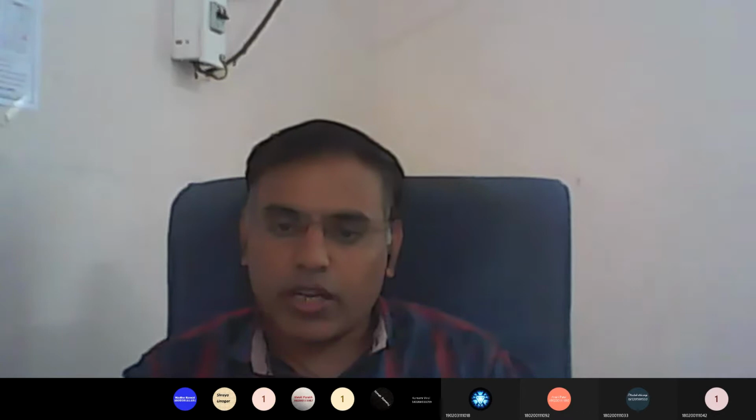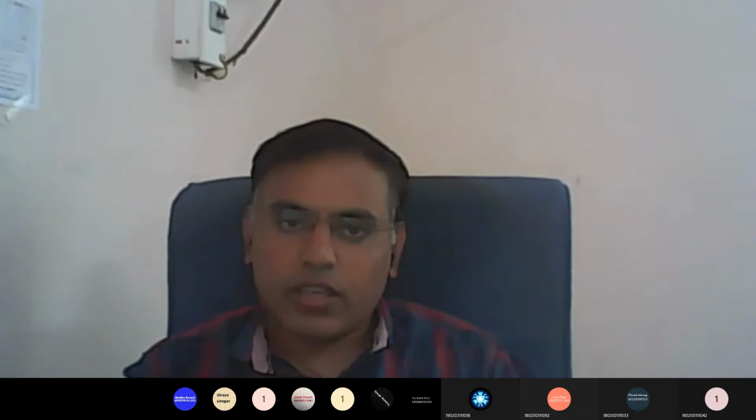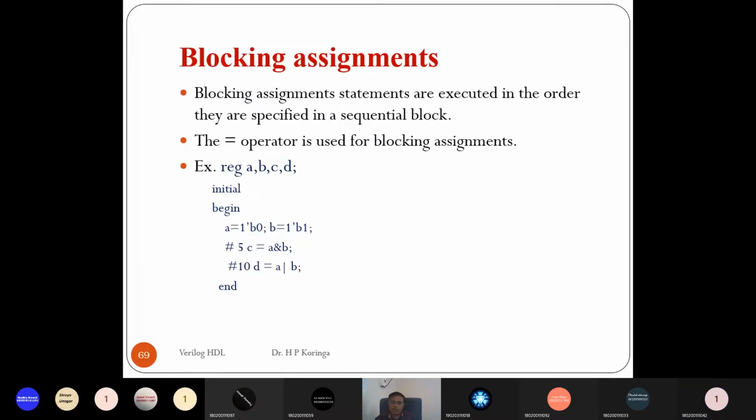We have gone through gate level implementation and the data flow level implementation, abstraction level. And we started in the last lecture the behavior abstraction level. In the behavior abstraction level, we have gone through initial and always, what the initial and what the always procedure is, and what the difference is between a continuous assignment and the procedural assignment.